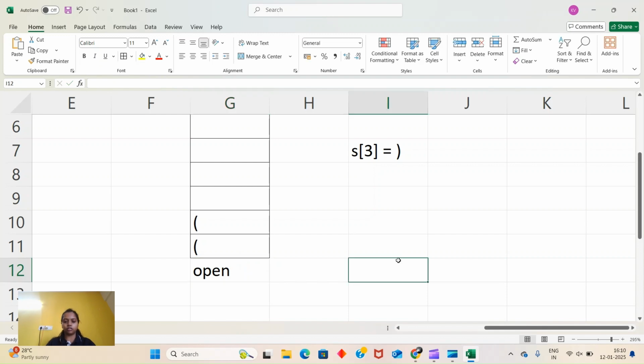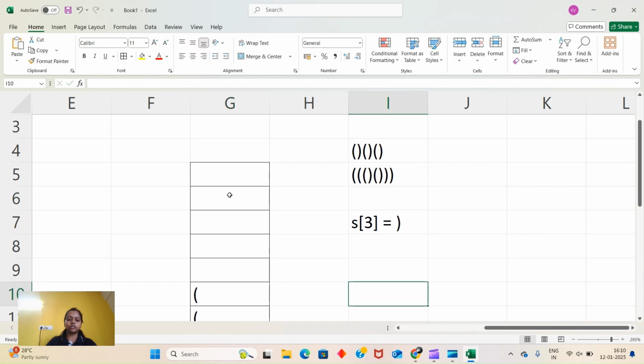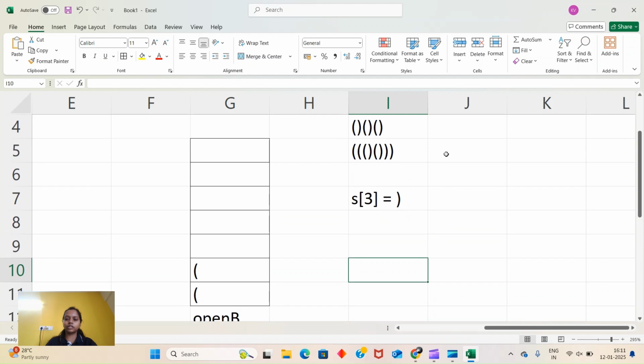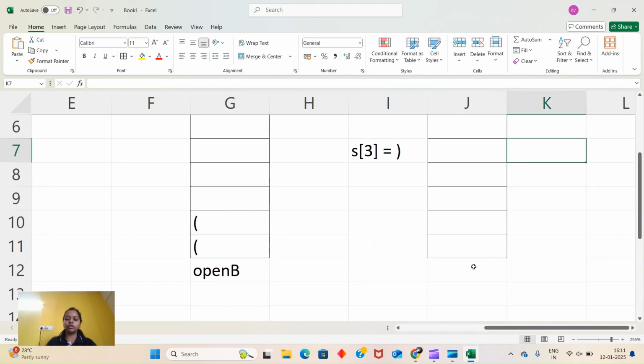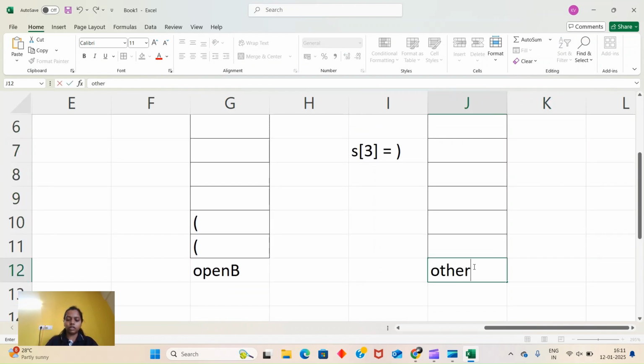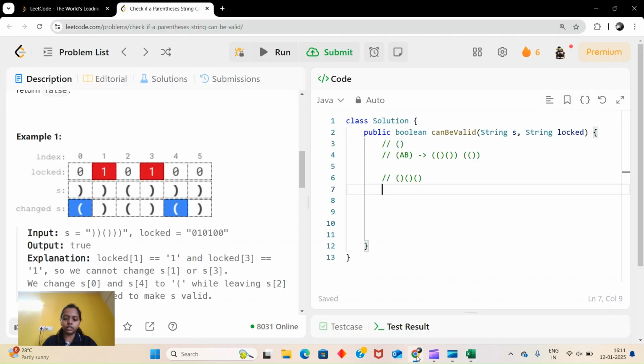I'll say open only. Okay, open B. So we will insert the opening brackets, and we will have one more stack, and here we will add other. It's not like we have to add all the openings here. Okay, so what we are going to do is, we know this locked and unlocked, right?